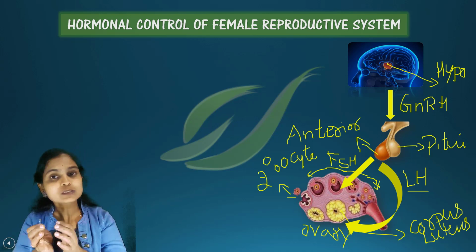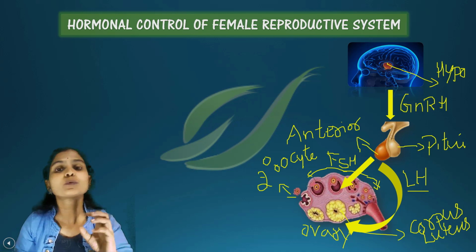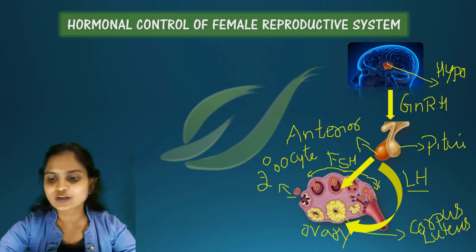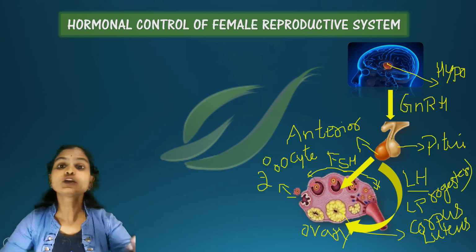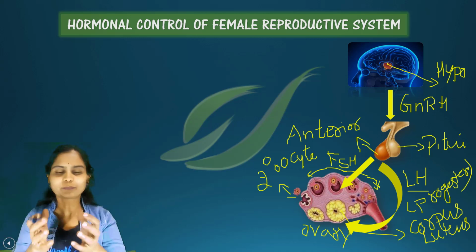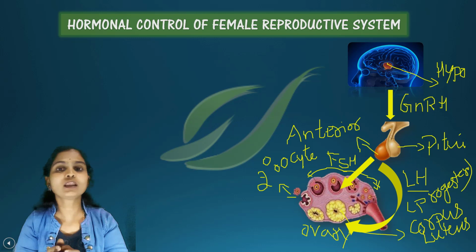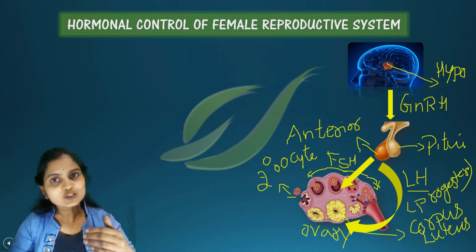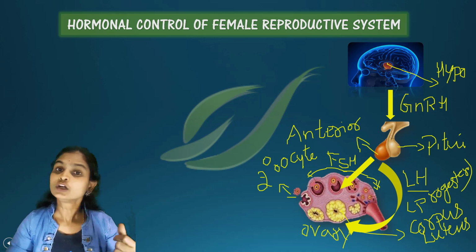This corpus luteum later secretes a hormone called progesterone. Progesterone acts on the uterus and maintains the pregnancy. It is a pregnancy maintaining hormone, responsible for thickening of the endometrium of the uterus.